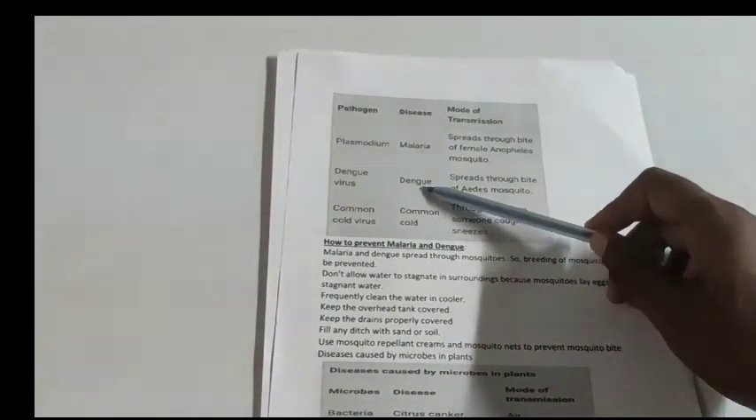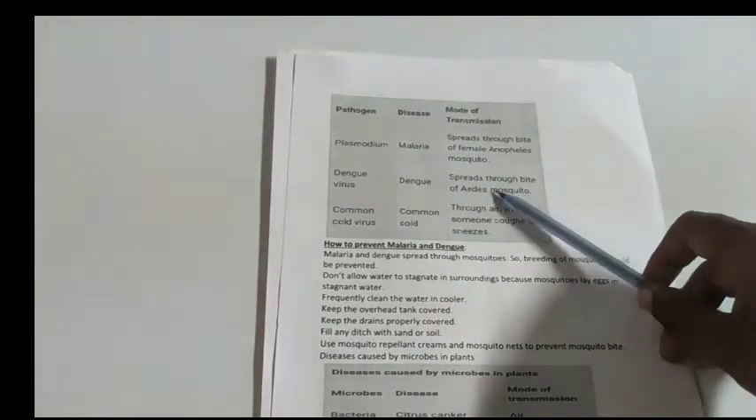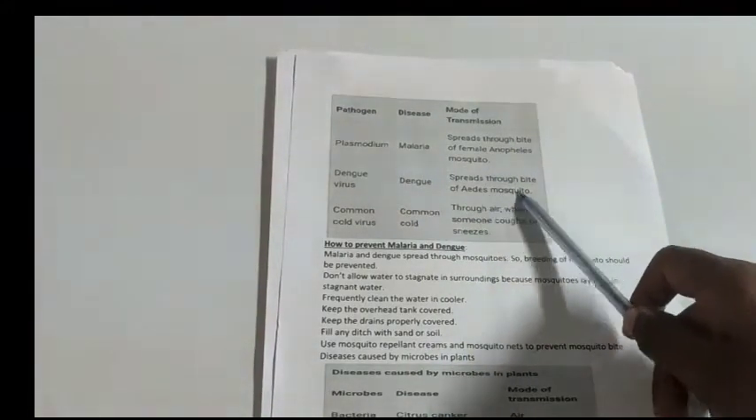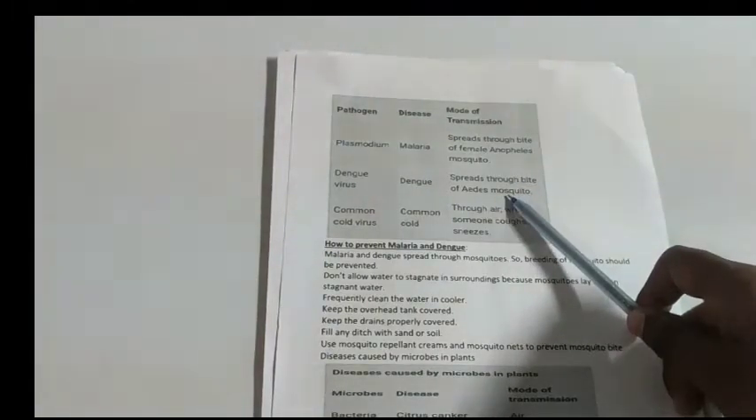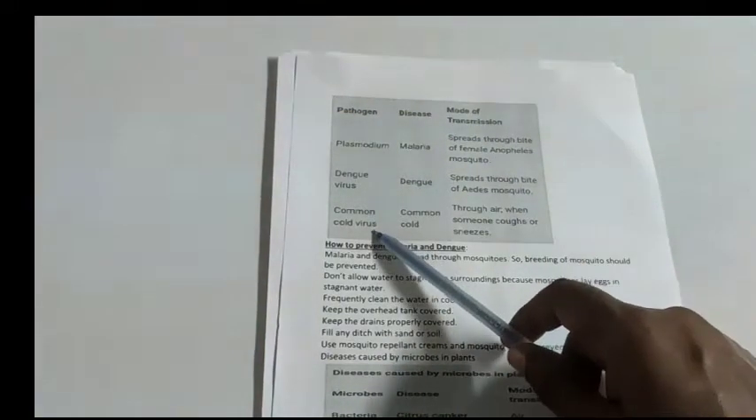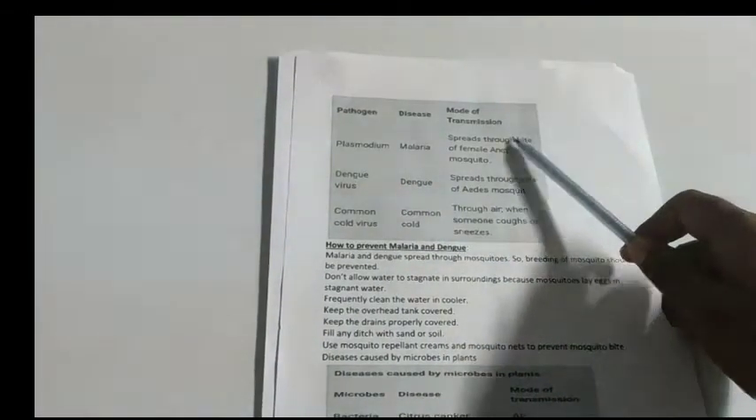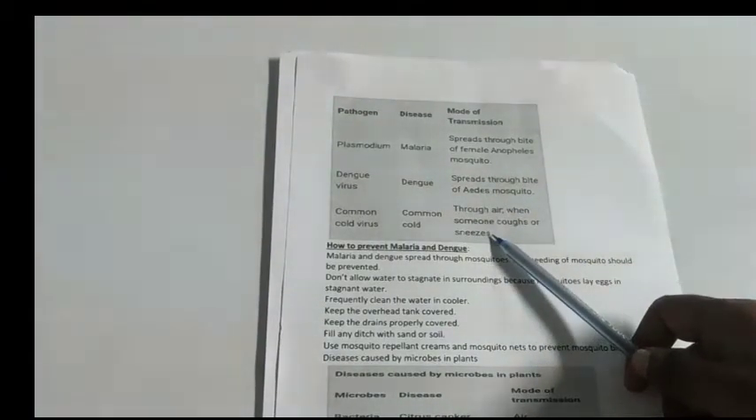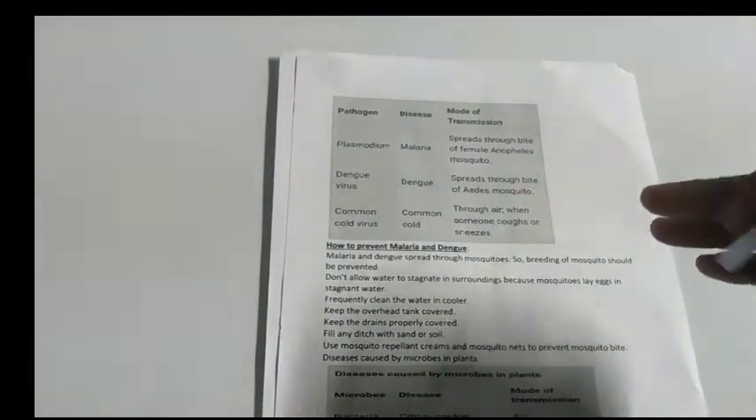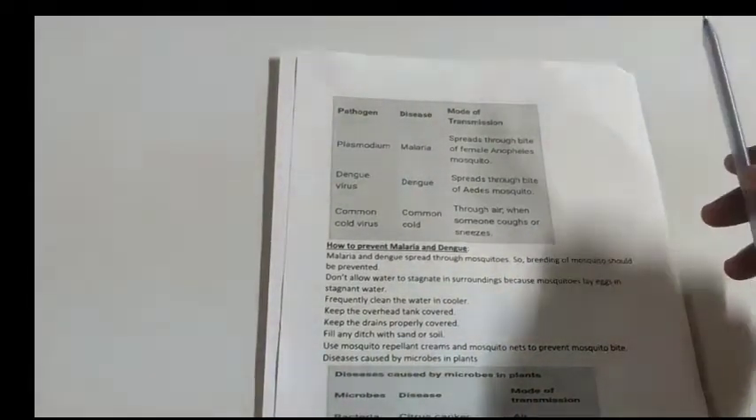Okay, next is dengue virus. The disease caused by the dengue virus is dengue fever, and the mode of transmission is the Aedes mosquito. Malaria is through the female Anopheles mosquito, and dengue fever is through the Aedes mosquito. Our next pathogen is the common cold virus. The disease caused is the common cold, and the mode of transmission is through air. When someone coughs or sneezes, the virus present in them spreads to another healthy person also.